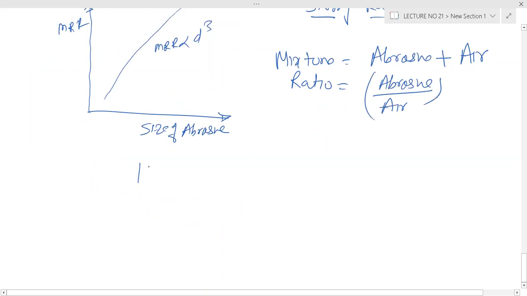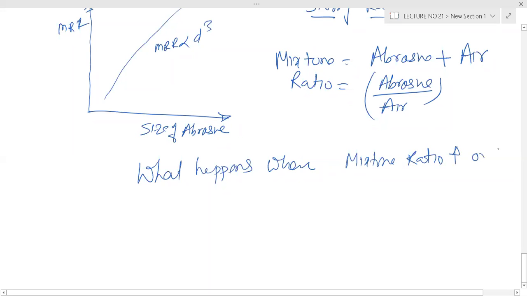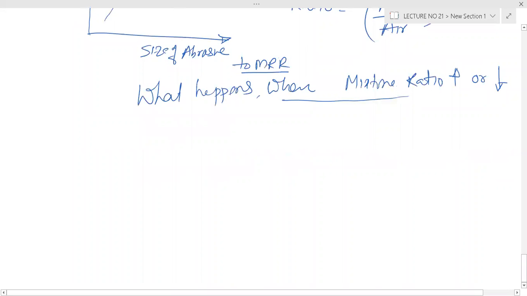Now what happens to metal removal rate when mixture ratio increases or decreases?